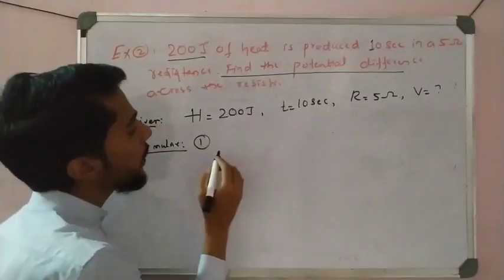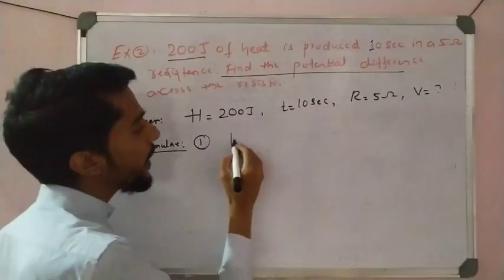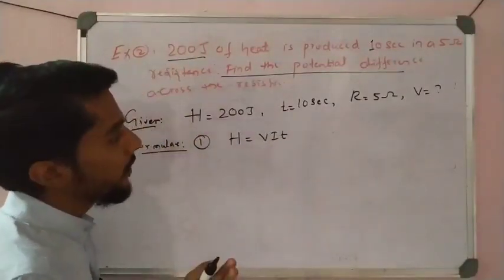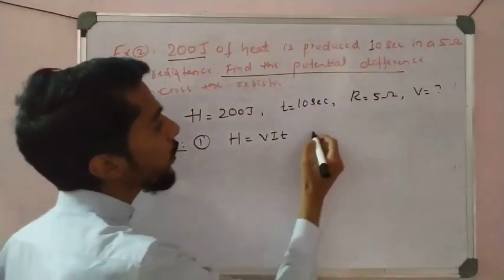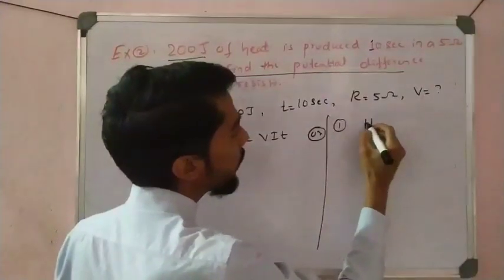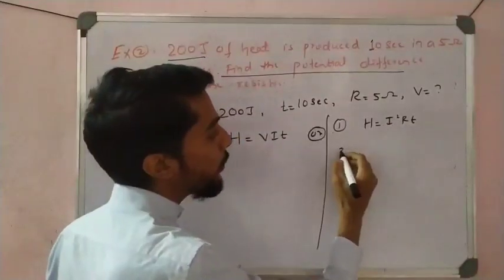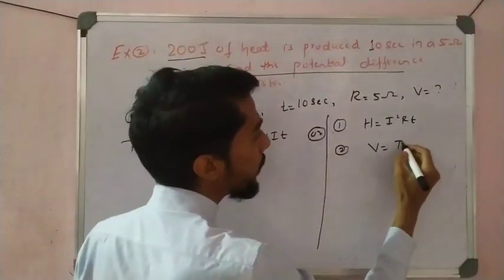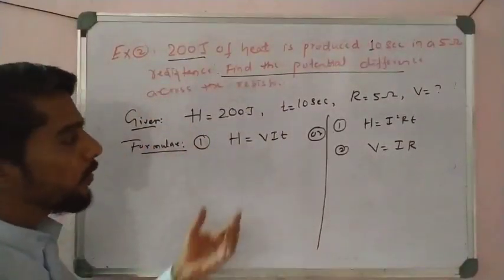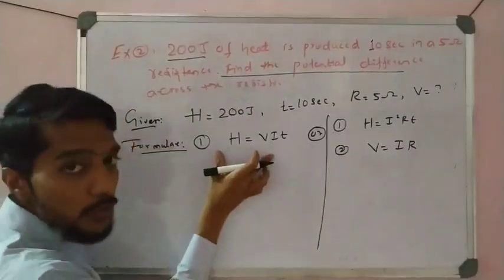One formula I can use directly is H is equal to VIT, right? Or we can use another process: first take H is equal to I square RT, find the value of I, and put that value in V is equal to IR to get V, right? So these are two methods. Solve by any one method. First I use this method.